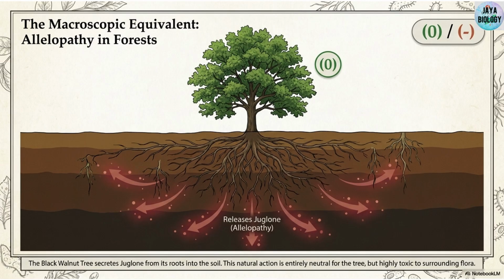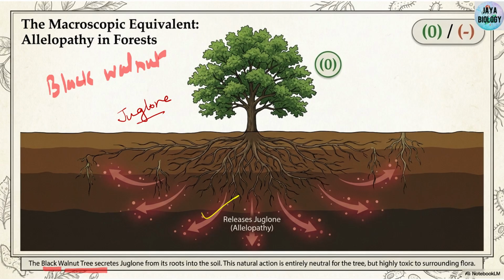Now let us take another example from the forest. You can see here, this is one big tree, a black walnut tree species. And it is releasing one chemical, known as Juglone. This chemical is being released, as you can see in the diagram.